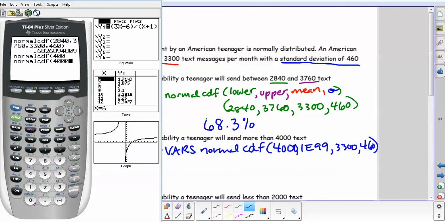Alright, so put the 0 here, the comma, the 1, and second comma, that gives me the E, 99, and the comma, 3300, comma, 460. Okay, so it looks like it's only a 6.4% chance of being more than 4,000 texts.